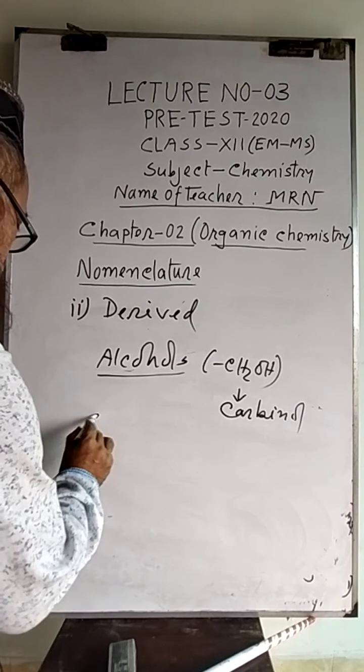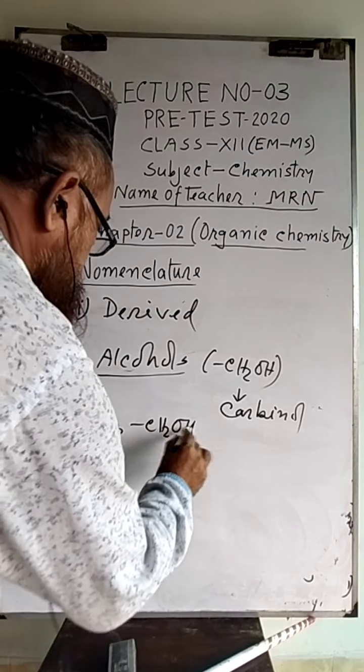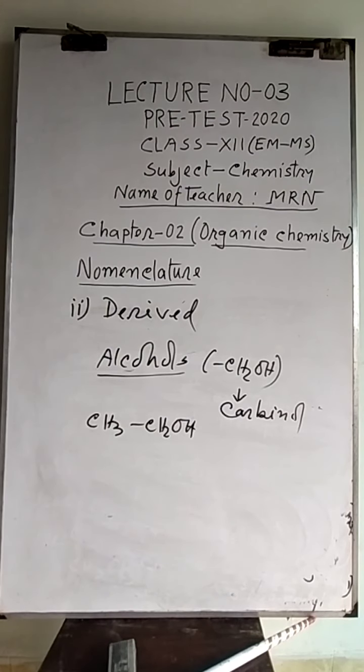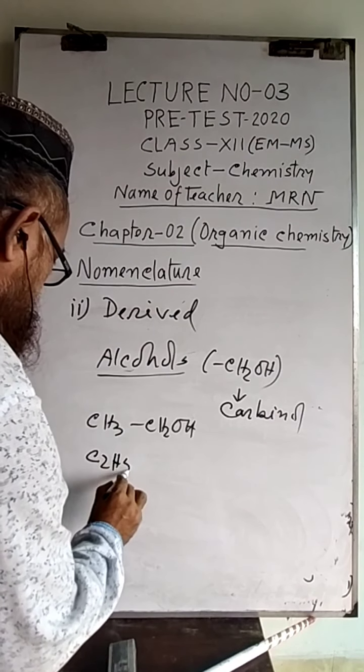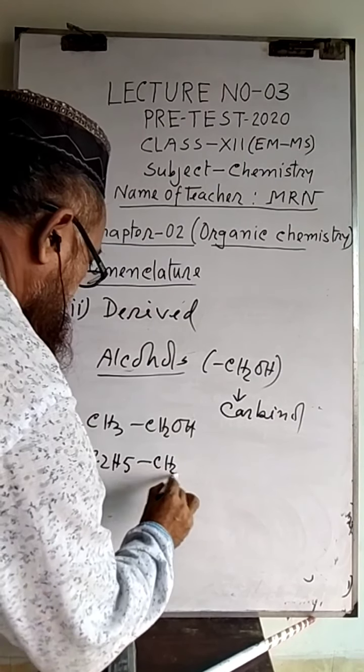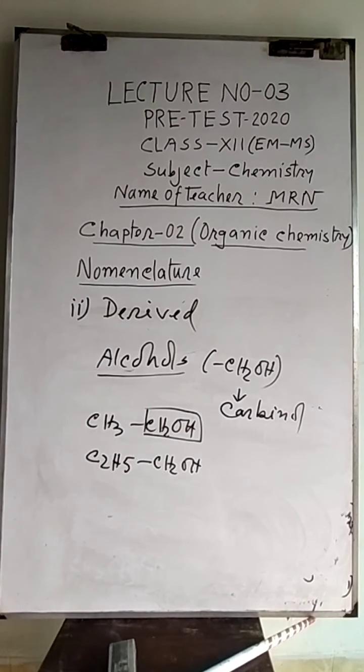For example, this one is called methyl carbinol. This one is called ethyl carbinol. All are centering on CH2OH.